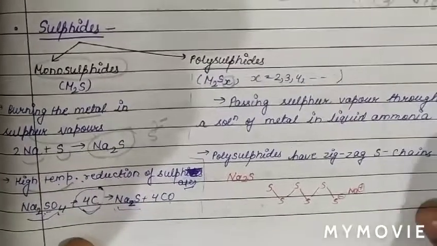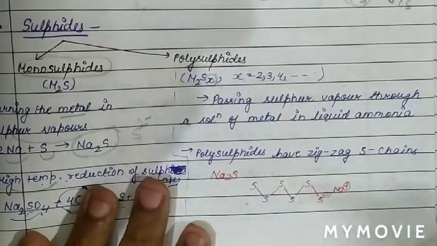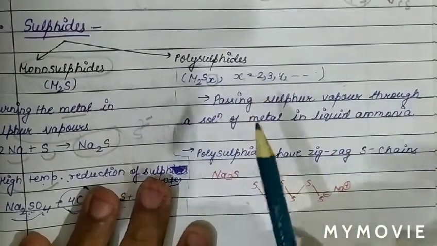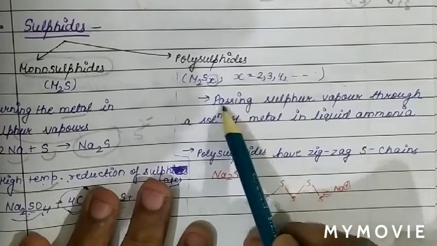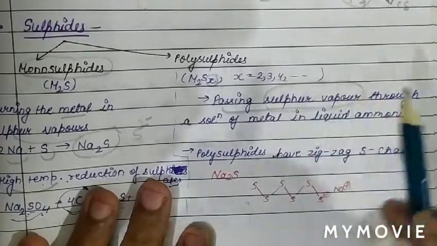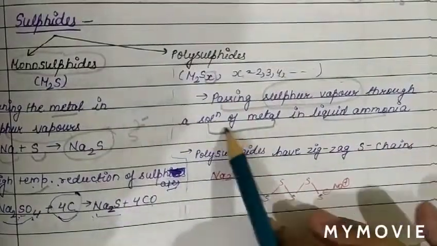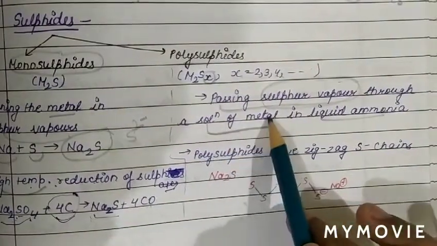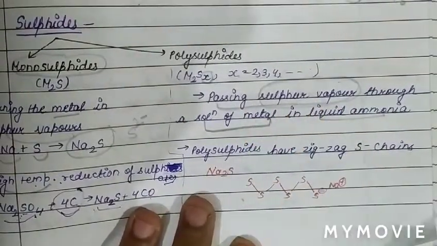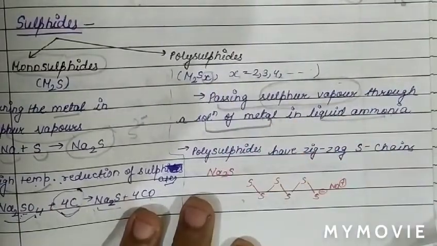Now we will discuss the polysulfides. Polysulfide is basically when the sulfur atoms are more than 1, M2Sx, where X can be 2, 3, 4. The first method for the preparation of polysulfide is passing sulfur vapor through a solution of metal in liquid ammonia. So when sulfur vapors are passed through a solution of metal in liquid ammonia, polysulfides are formed.